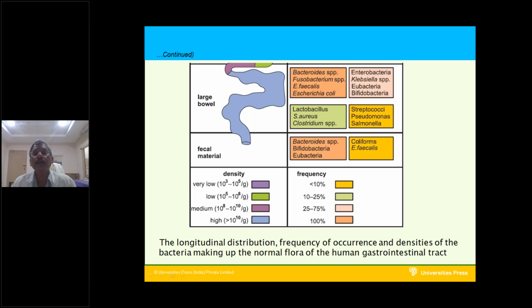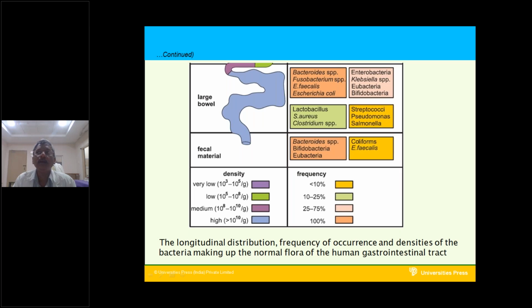The yellow color is frequency less than 10%, and the brown color is 100%. Light pink color is 25 to 75%, and the gray color is 10 to 25% of the frequency of the aerobic and anaerobic bacteria.